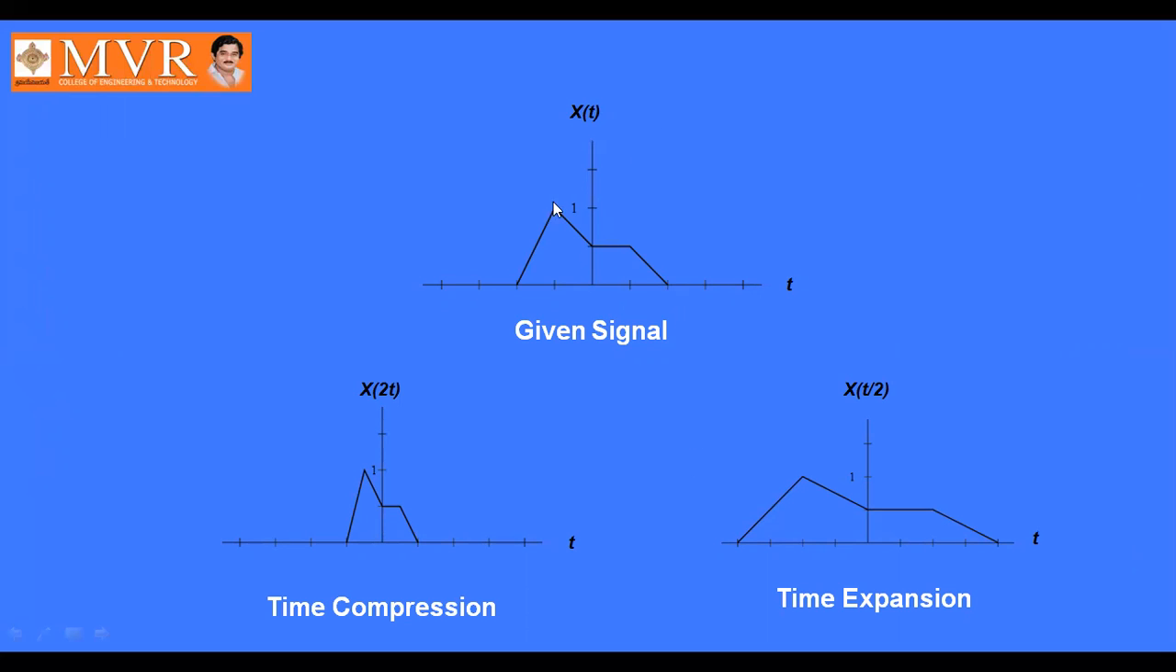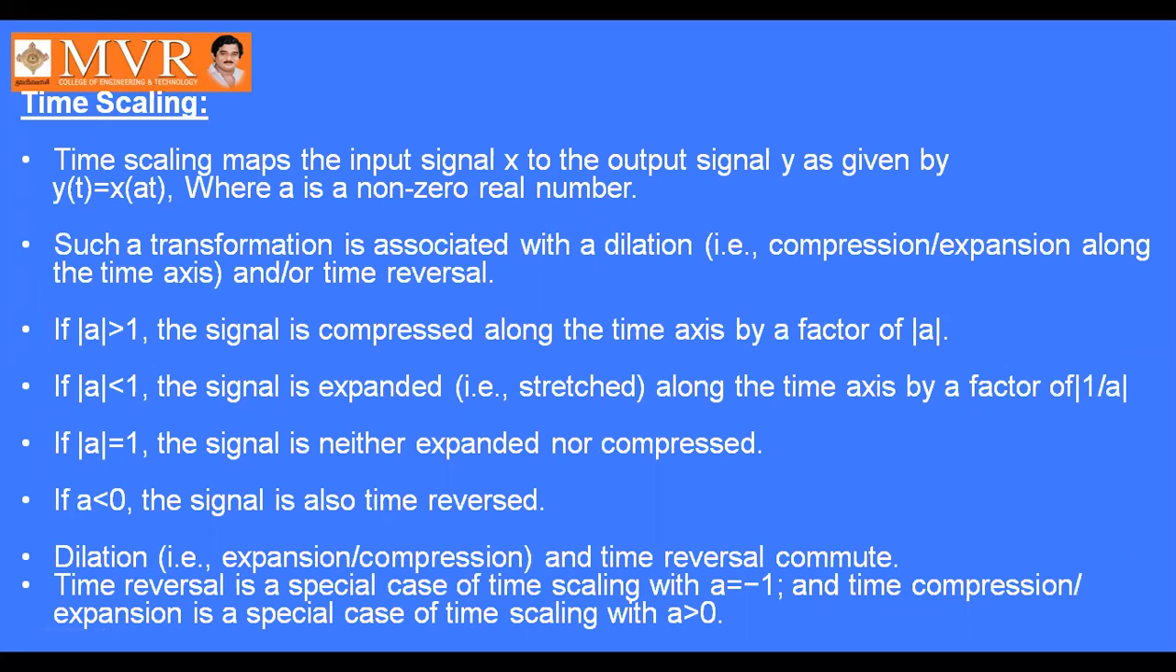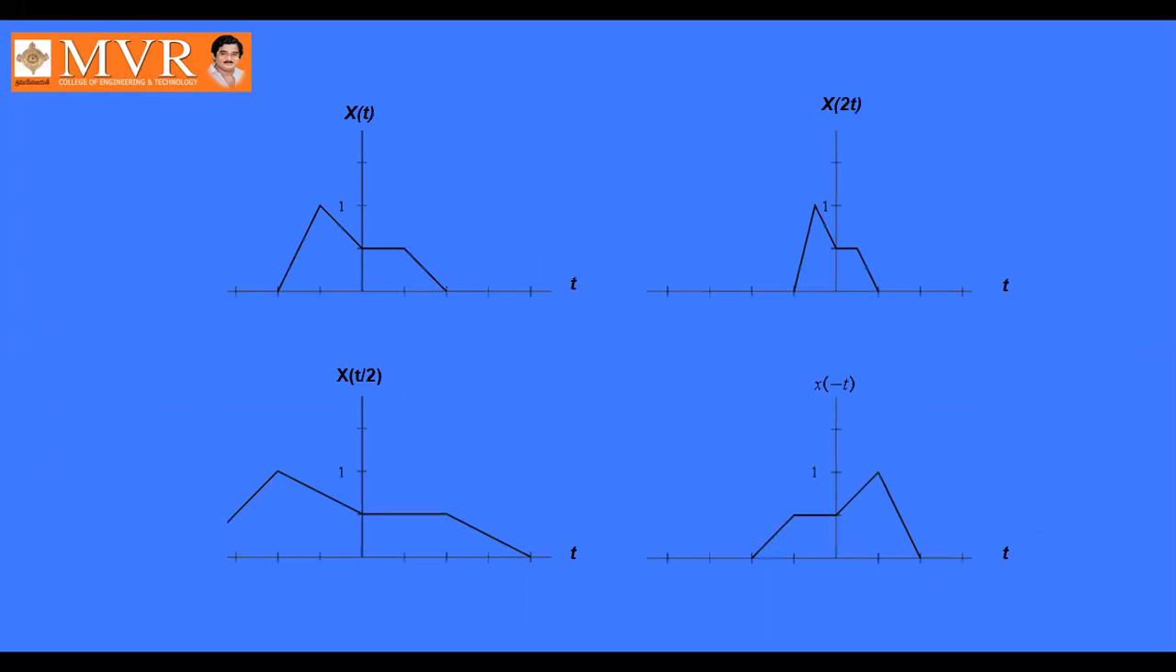Here, this is the given signal x of 2t. If it is x of 2t, it will be compressed. If it is x of t by 2, it will be expanded. Next, time scaling. So it is also like time compression, time expansion, or time dilation. It is also in the form of x of at.